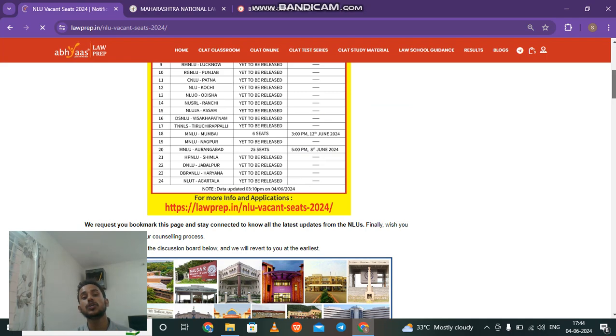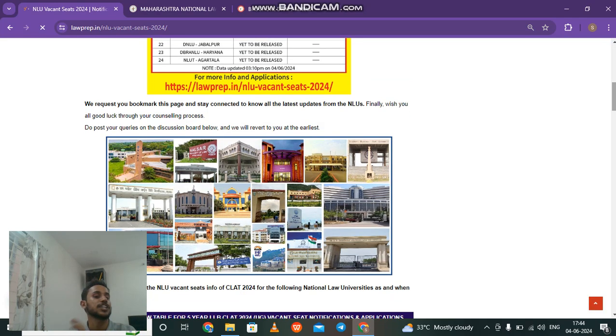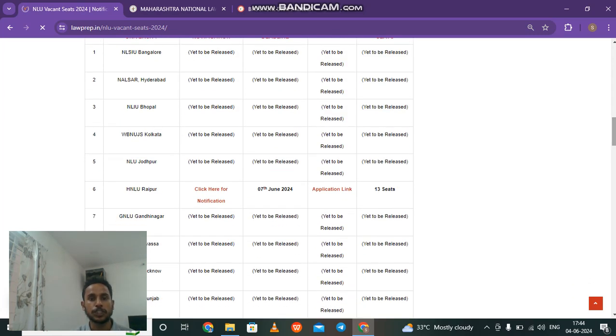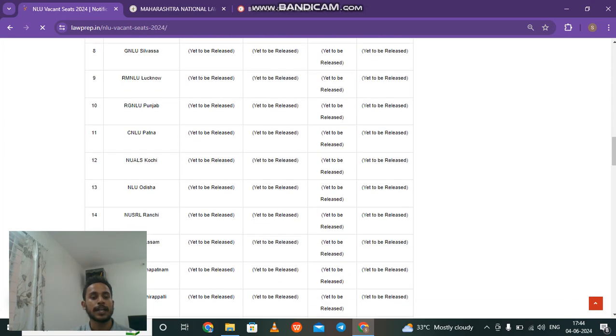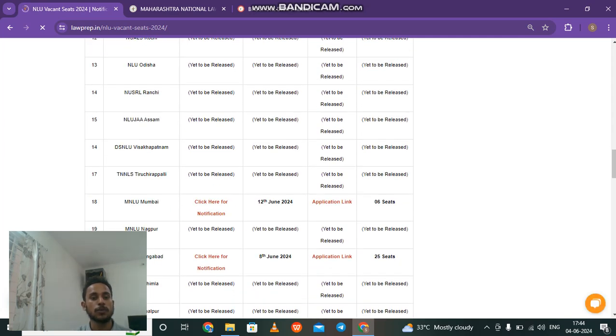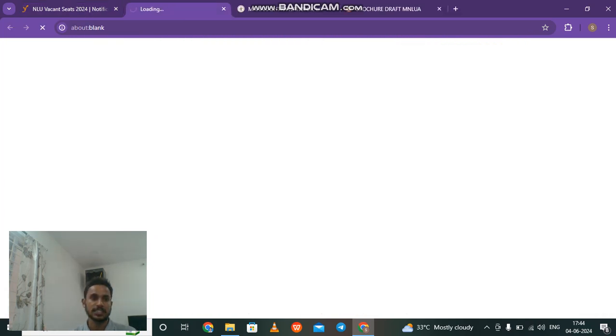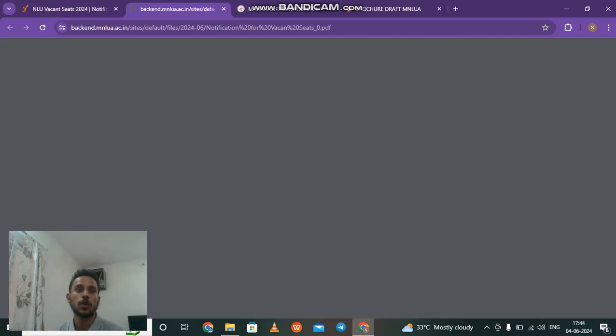As I've told you, individual universities are going to release a notification. You can't find this particular data on the CLAT Consortium website. If you come to this page and scroll down here, you can see that MNLU Mumbai and MNLU Aurangabad have released the notification. Now let's talk about MNLU Aurangabad's notification about the vacancies. If you click it, the notification will open.